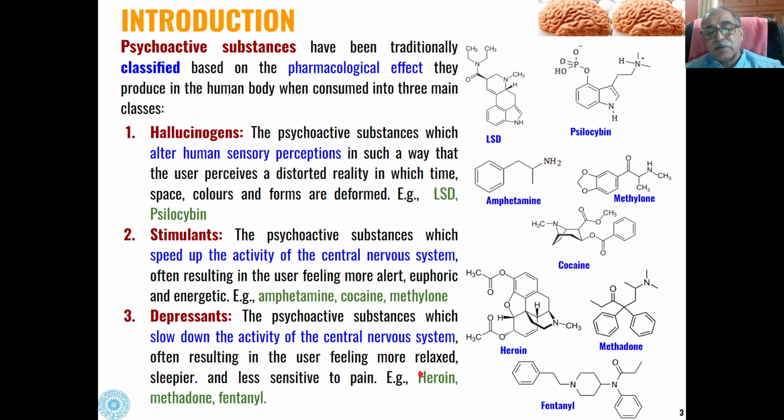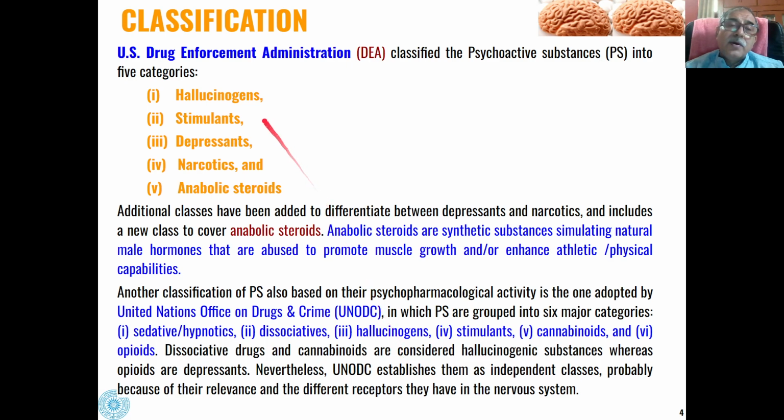Then another classification of psychoactive substances was given by the U.S. Drug Enforcement Administration. According to them, psychoactive substances have been classified into five categories. The first three we have already discussed: hallucinogens, stimulants and depressants. These are the same as the classification based on the pharmacological action.